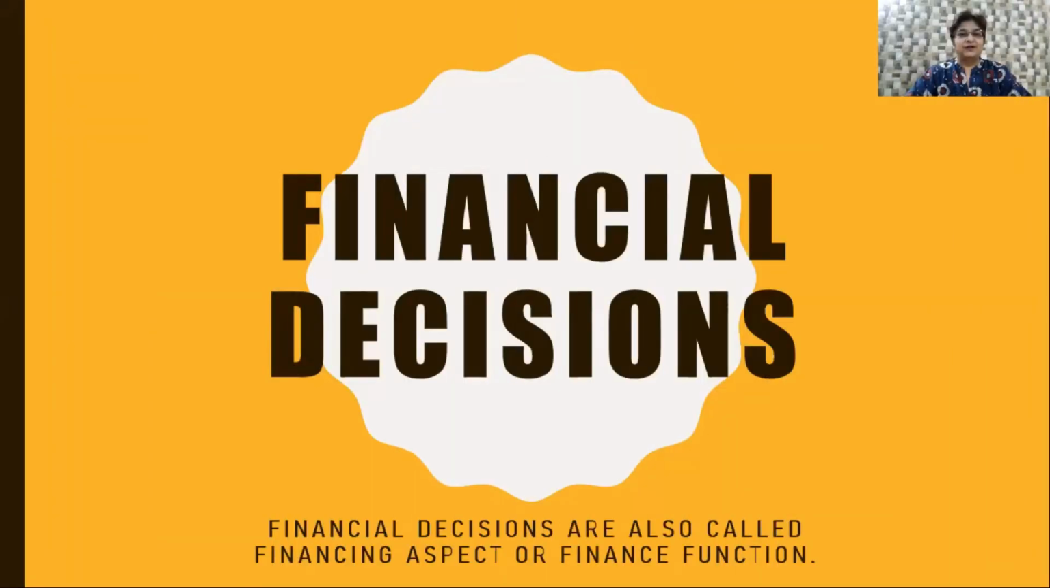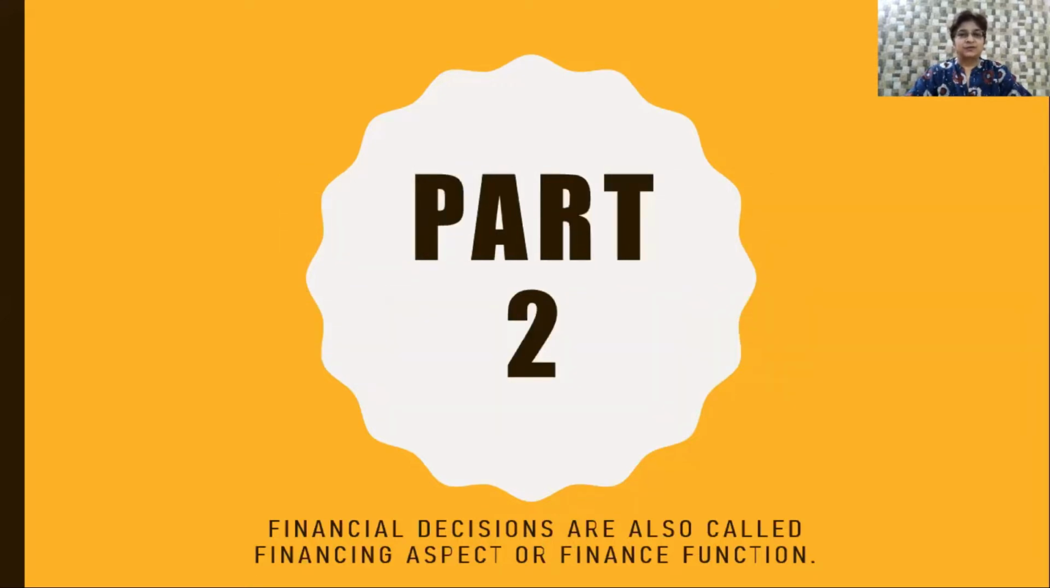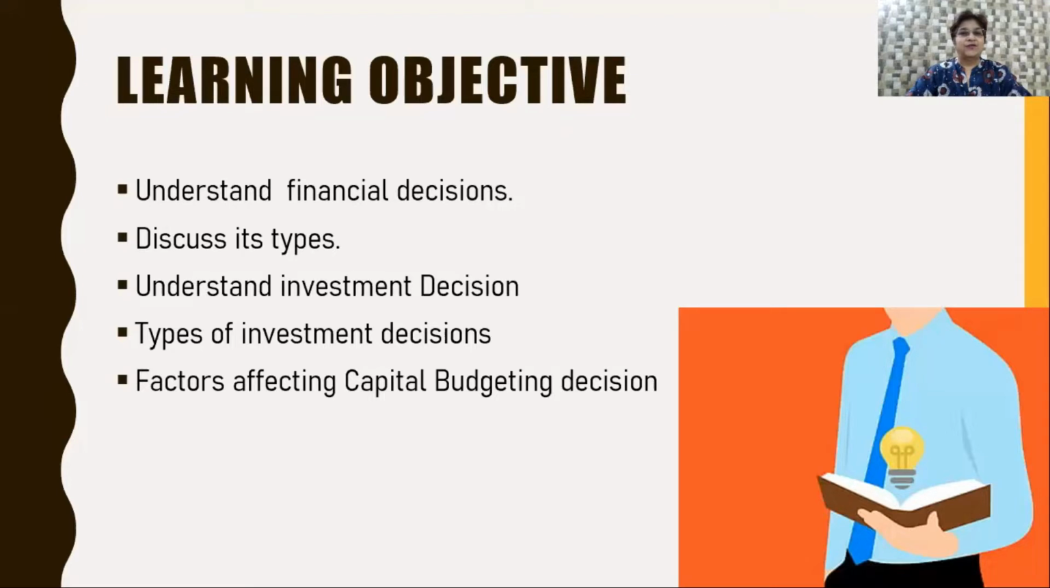In this video, we are going to do financial decisions. Financial decisions are also called finance function or finance aspect. And this is part 2. Now let us study what are going to be the objectives. First of all, we will understand what financial decisions are and what are its types.